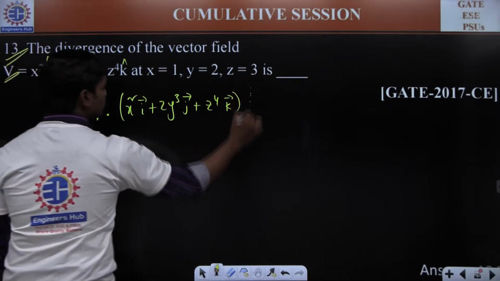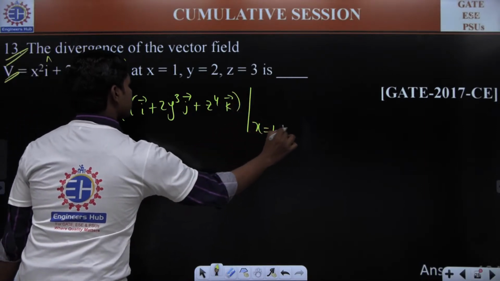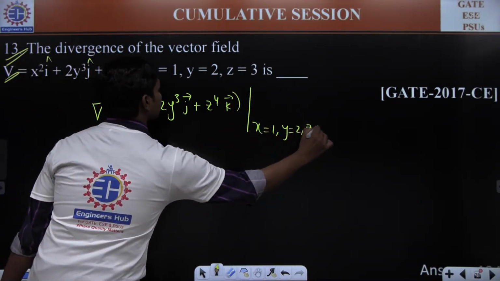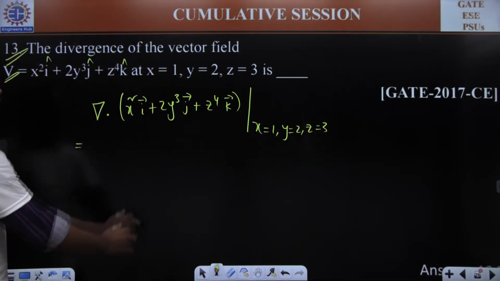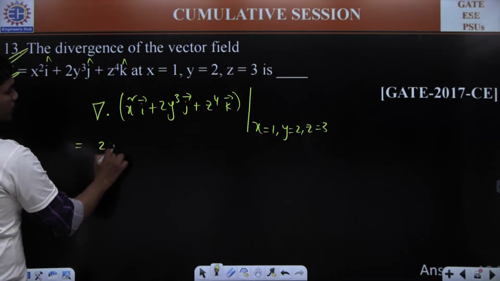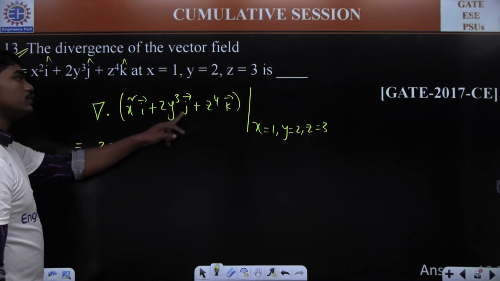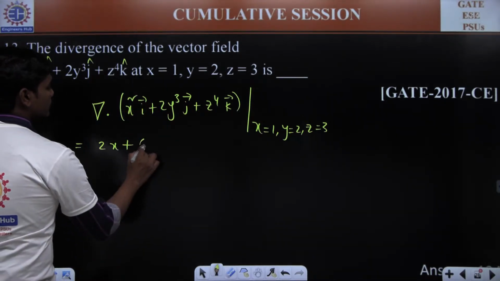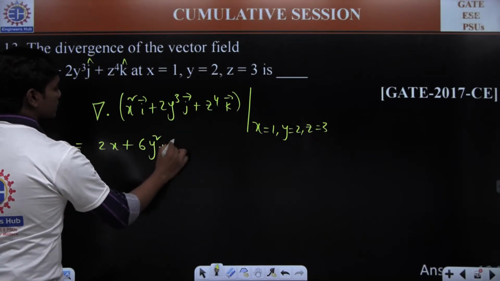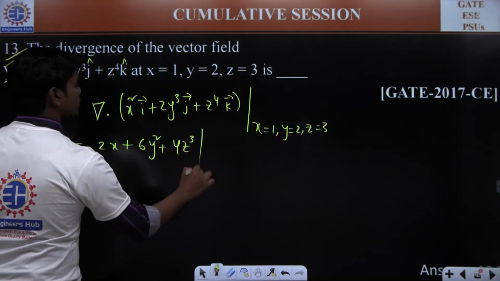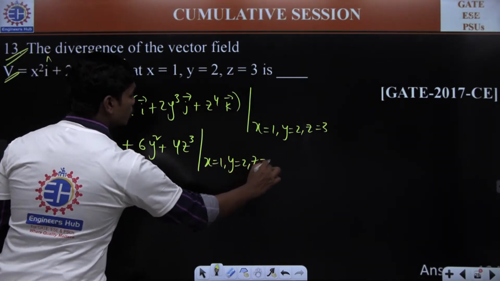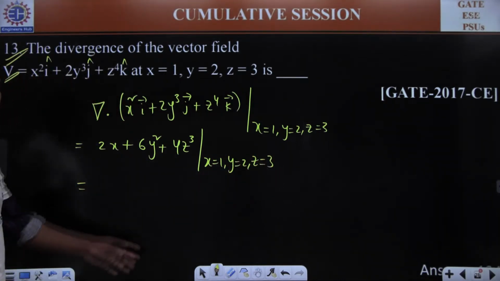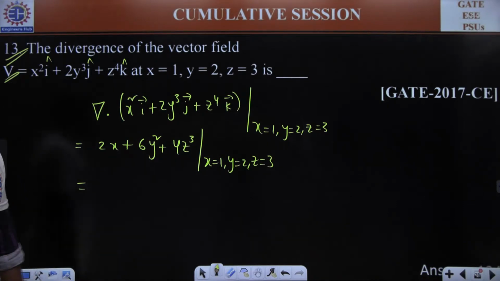And of course, at the value of x equal to 1, y equal to 2, and z equal to 3. The partial derivative of x square with respect to x is 2x, and when you differentiate with respect to y, you have 6y square, plus that. When you differentiate with respect to z, you have 4z cube. Now with x equal to 1, y equal to 2, and z equal to 3, please calculate the value and tell me what's the answer. 134, Mowgli.